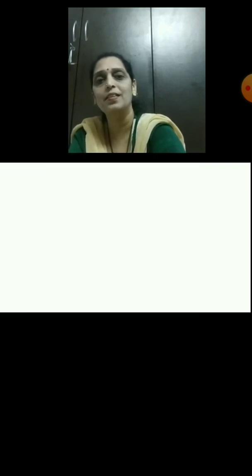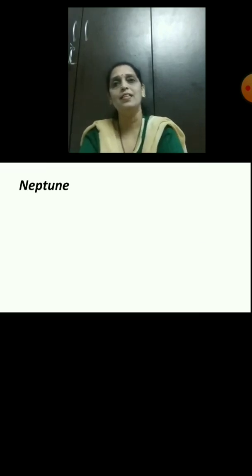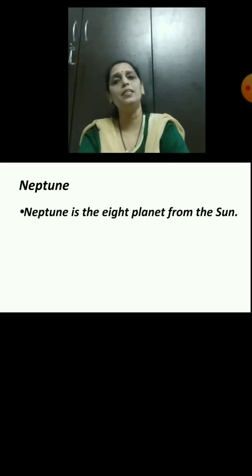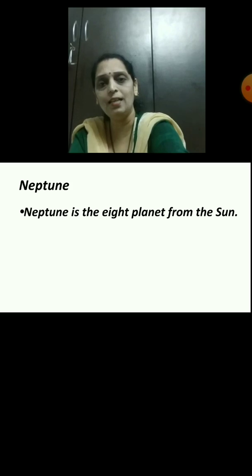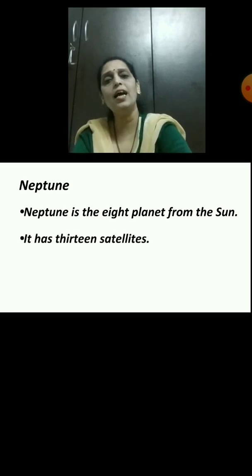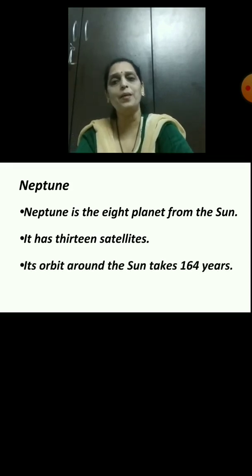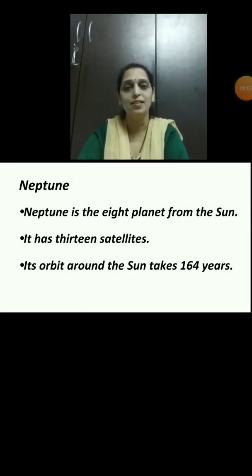Did you understand? And the next is Neptune. Neptune is the 8th planet from the Sun. It has 13 satellites. Its orbit around the Sun takes 164 years. Yes, students.